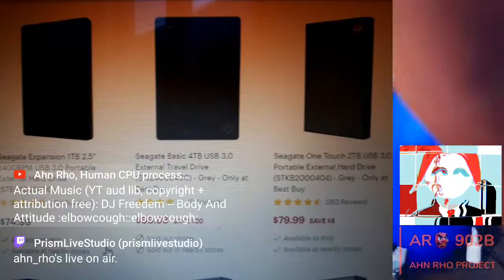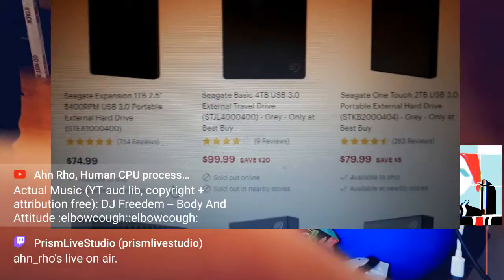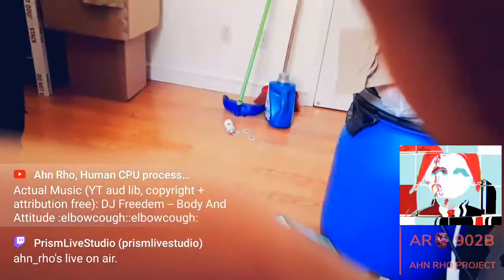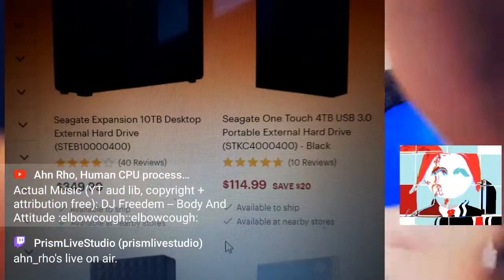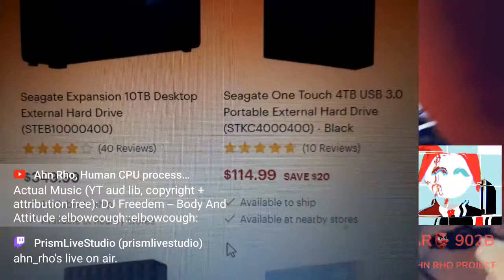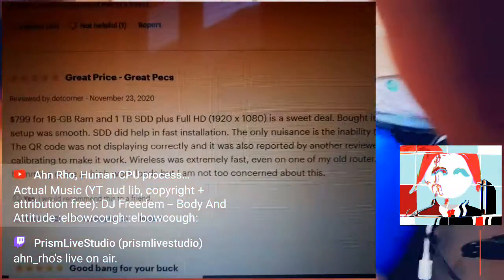Not too much time left. You see, 4 terabyte. Like I said, purchased the one. This one's actually out of stock, sold out online and nearby stores. So this is something I recommended to my cousin, but before realizing that it's sold out, so I purchased this one instead, which is the 115, save $20. That's the one I bought instead. Once again, 4 terabytes, so I don't really give a damn. You see here the reviews.